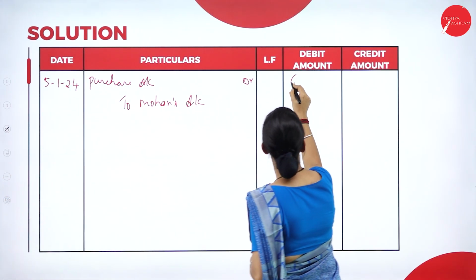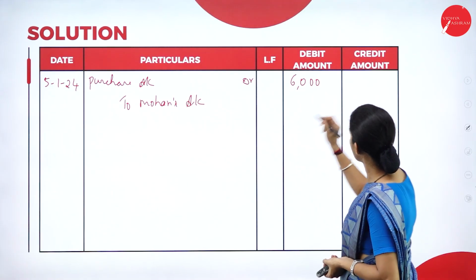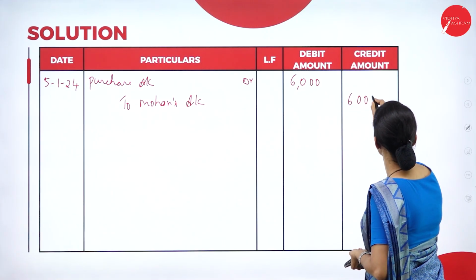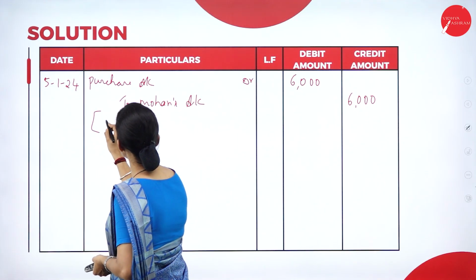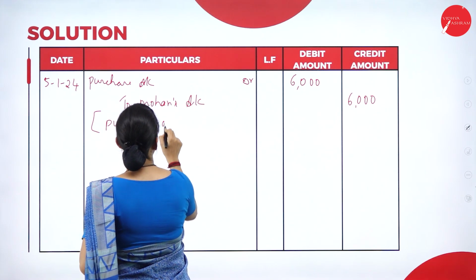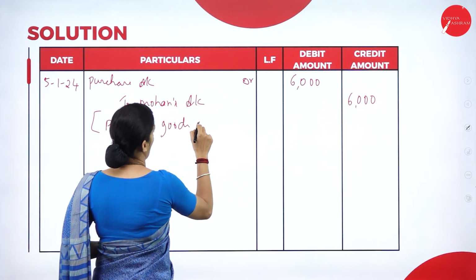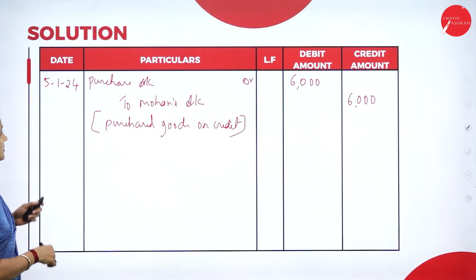So the purchase account debit column 6,000, then credit column it is 6,000. So narration being purchased goods on credit. So this is the fifth transaction.